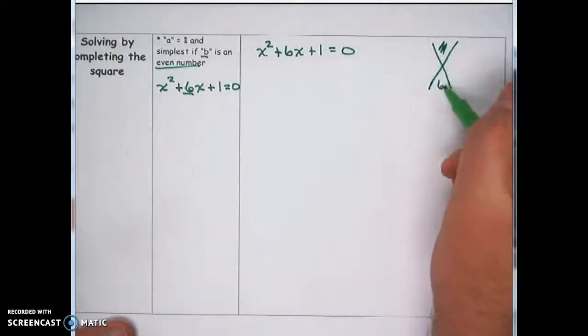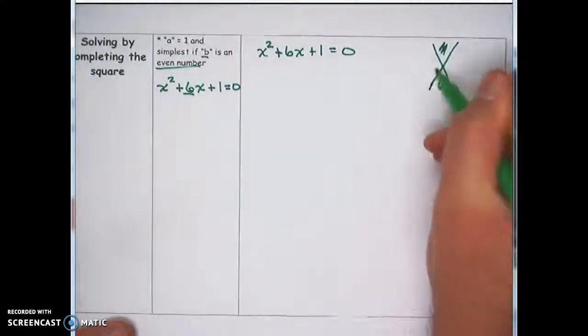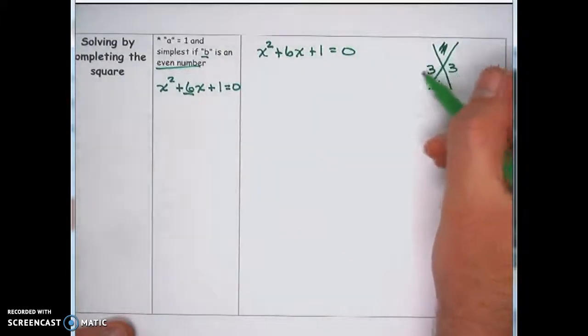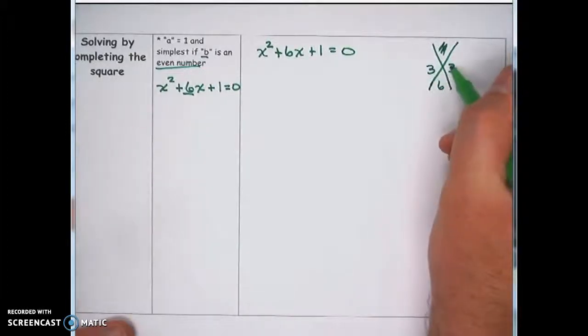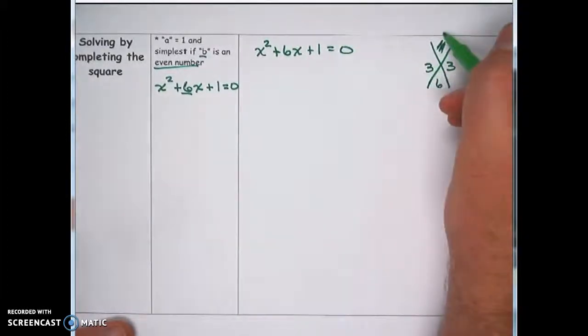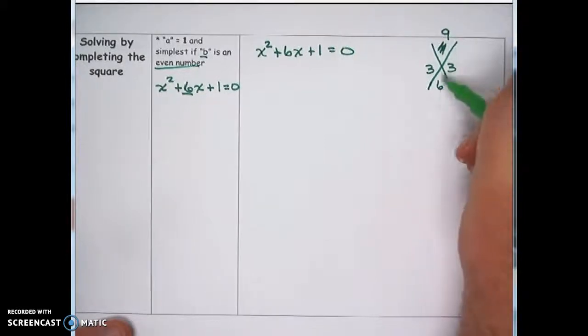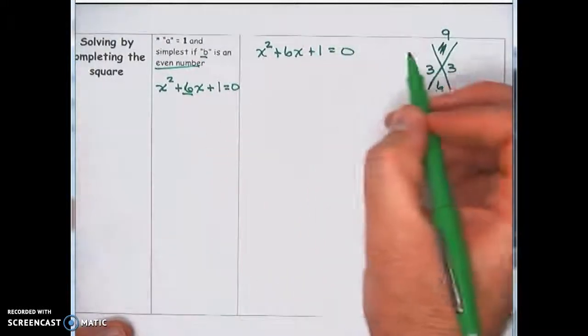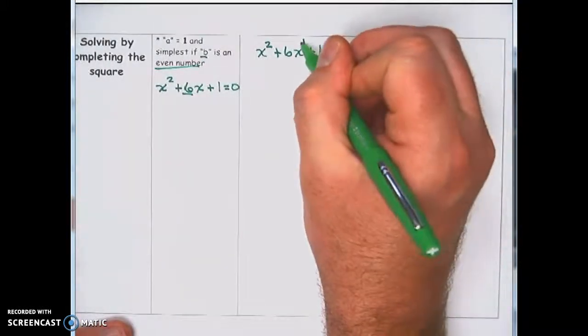So what are numbers that add up to 6? Well, we can figure that out. 3 plus 3 is 6, and it's going to be important that these numbers are the same so we can write it as a perfect square. But if these numbers are 3 and 3, then up here we would want to have a 9, because remember, we want numbers that add to the bottom and multiply to the top. If you look at this problem, though, there is no 9 in this problem. So what we'll do is we'll add in a 9.